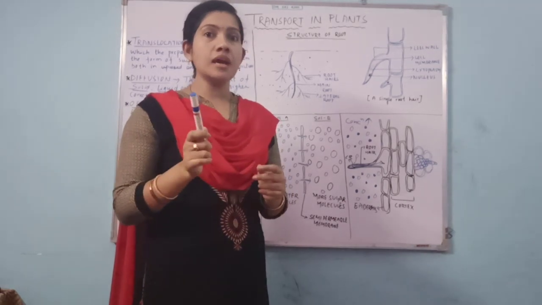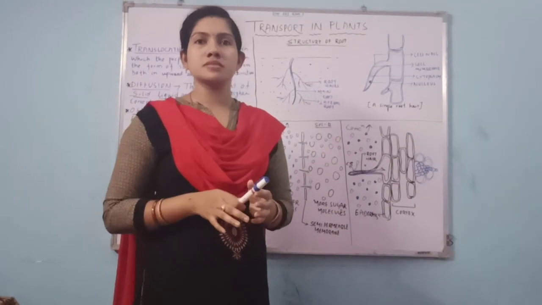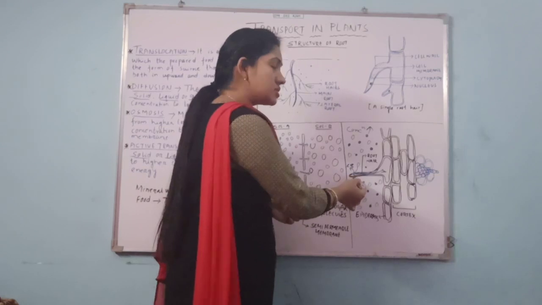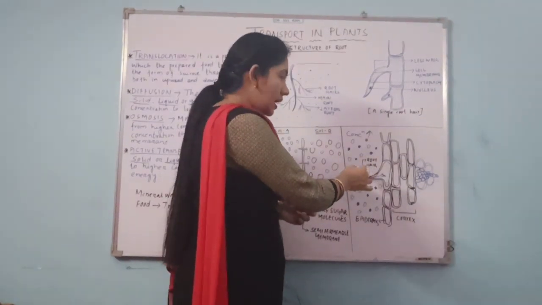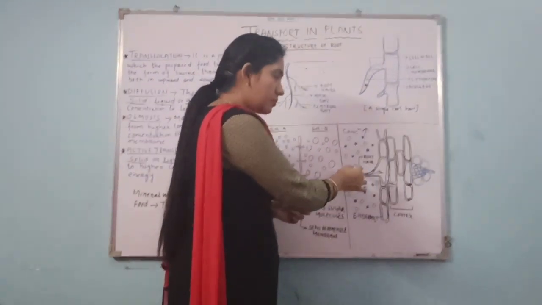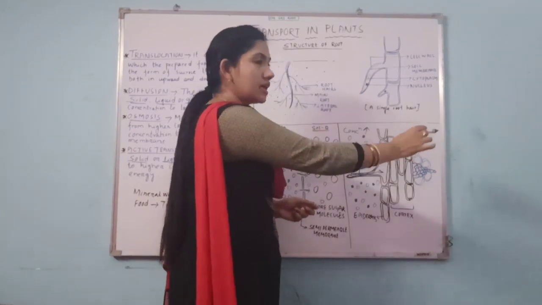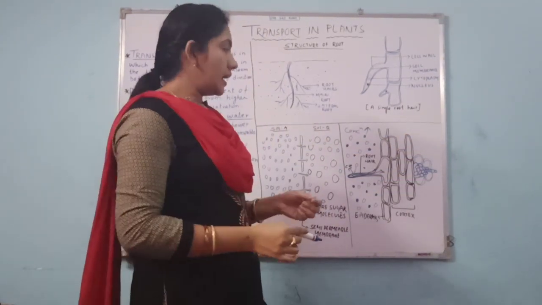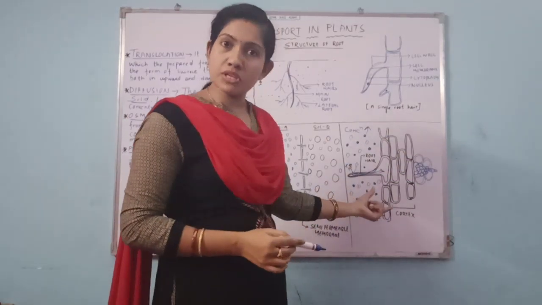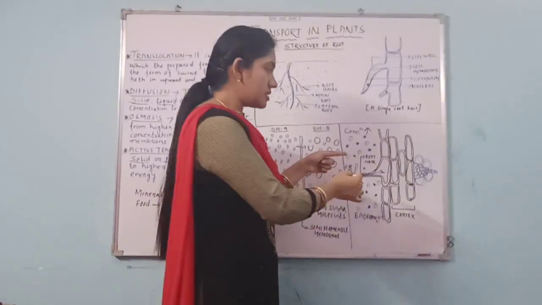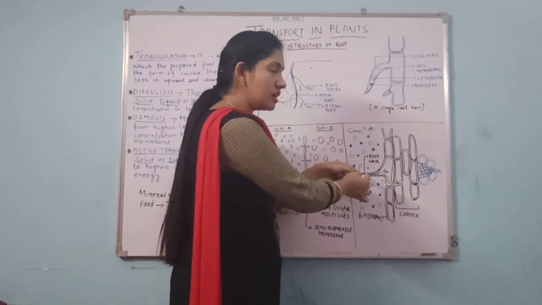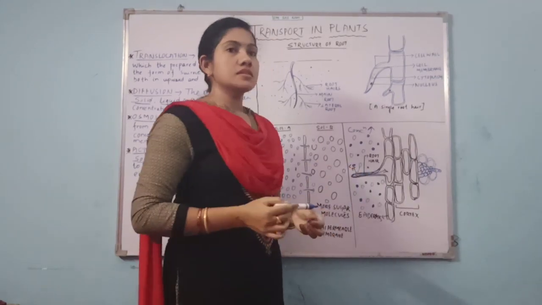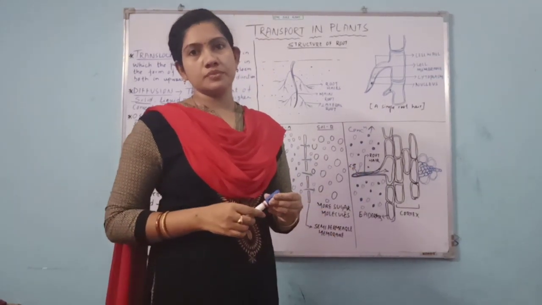It will only allow the water molecule to pass. That's why osmosis takes place and absorption of water takes place by the cell membrane. And diffusion and active transport take place whenever there is absorption of mineral and salt by the cell wall of the root hair.